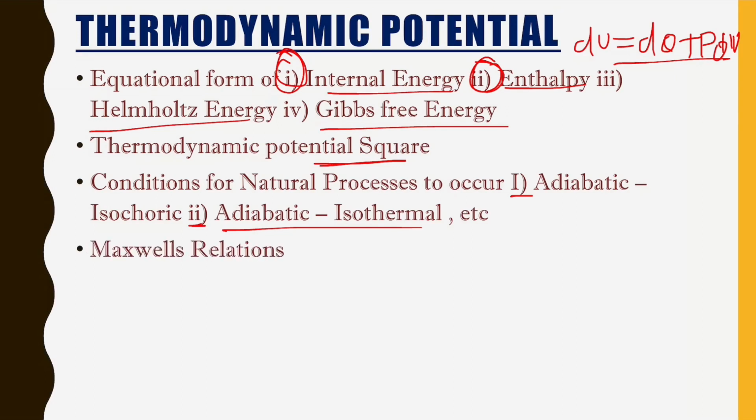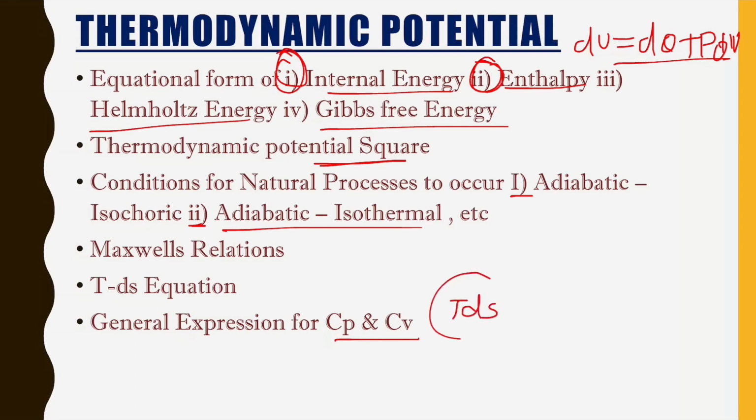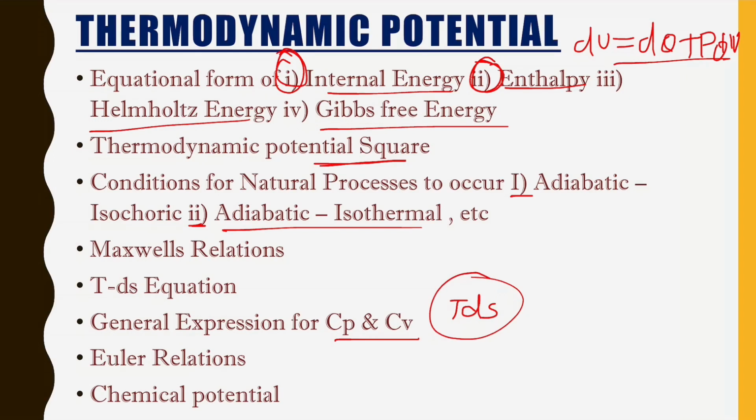After that, we have to study the Maxwell relations, which are some tedious equations. After that we have to study the general expressions of Cp and Cv, and here we have to study Cp and Cv in terms of these tedious equations. This equation is very important. It is not like what we studied for kinetic theory; it is different. And after that we have to study Euler's relation, when we have these thermodynamic potentials, so what is the relation between them. And last but not the least is chemical potential.